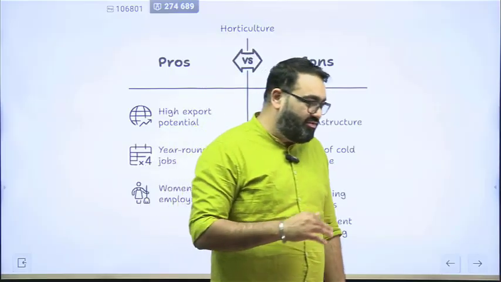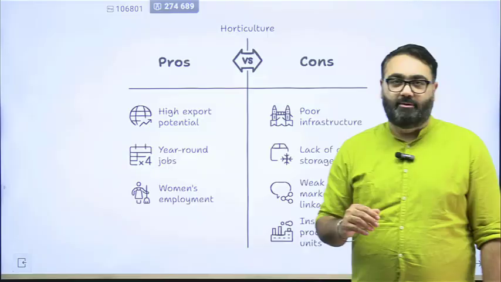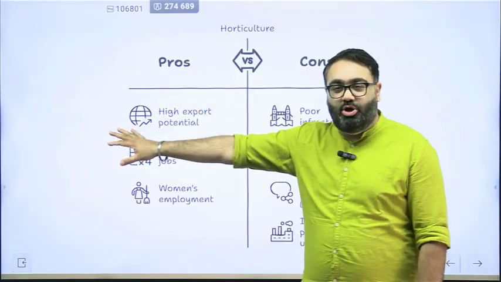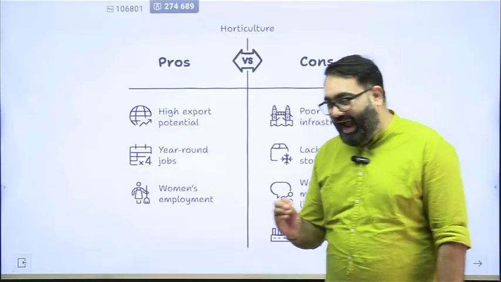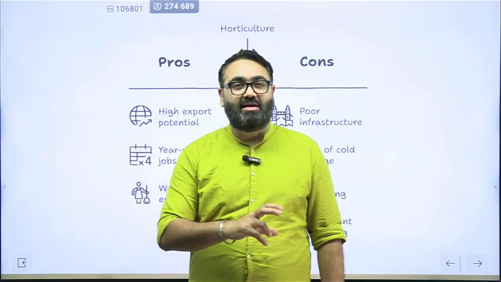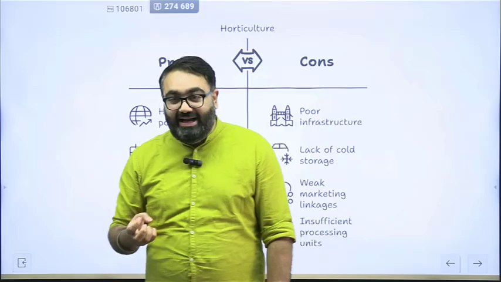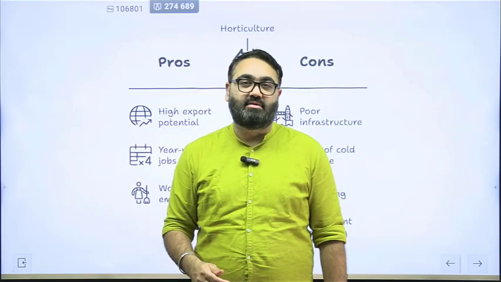So, the practice of horticulture itself has related pros and cons. Pros, as I told you, very high export potential. A lot of countries are not as diverse as India, not as gifted as India when it comes to our climate, our soil and land, etc. Meaning that a lot of what India can grow easily is not grown anywhere in the world that easily.